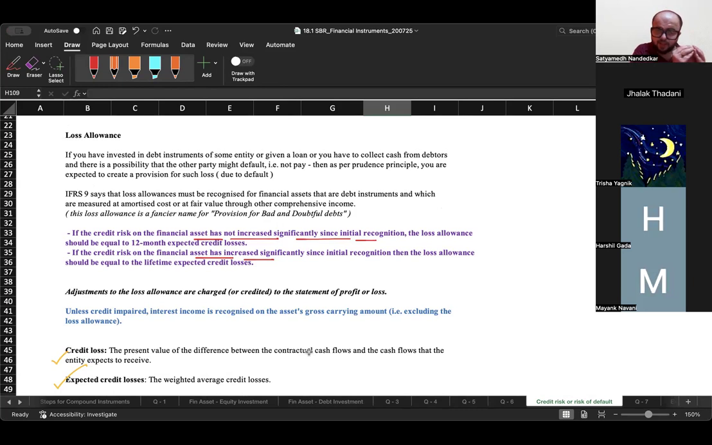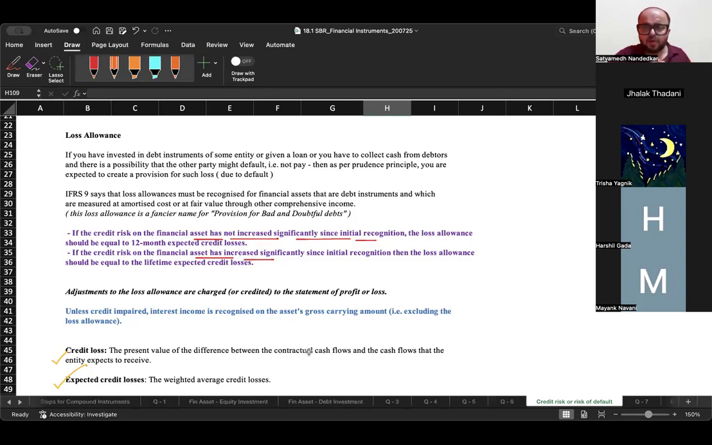Now, if the credit risk on the financial asset has not increased significantly since initial recognition, loss allowance should be equal to 12-month ECL. If the credit risk has increased significantly since initial recognition, then loss allowance should be equal to lifetime expected credit loss. Now, what do we mean by credit risk has increased significantly? Suppose